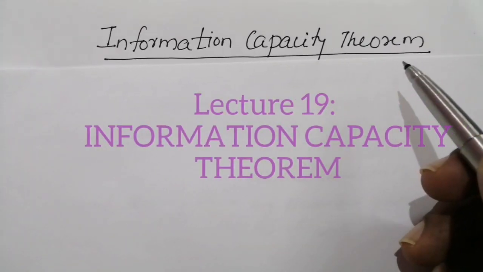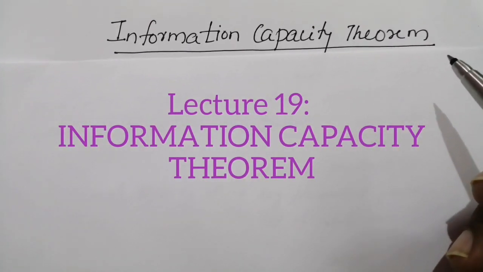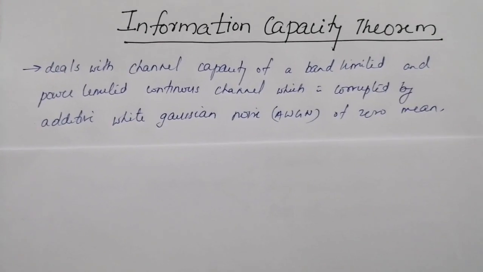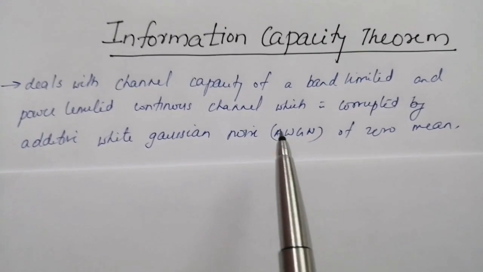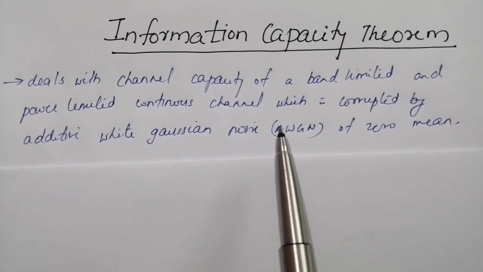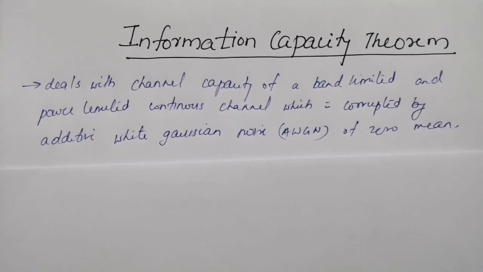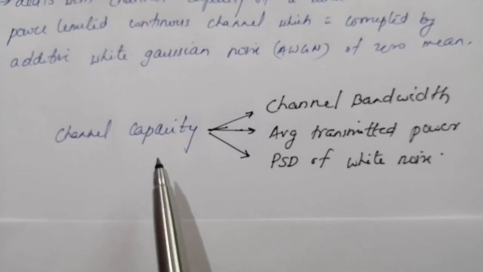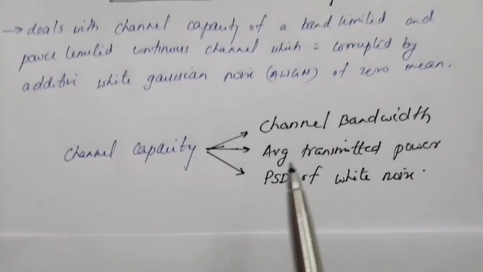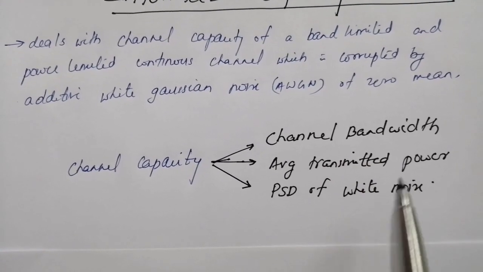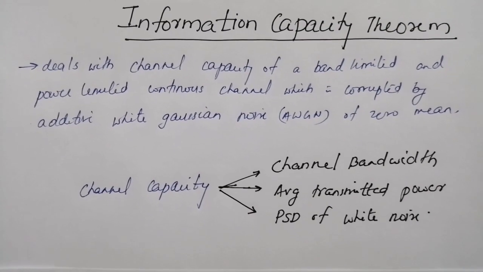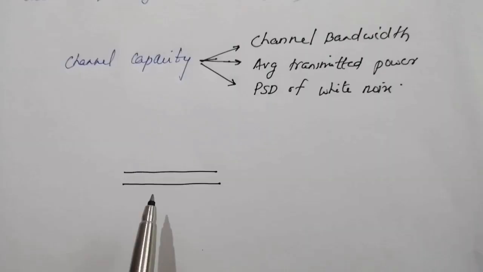Hello everyone, today we'll discuss the information capacity theorem. It is also called Shannon's third theorem or the Shannon-Hartley theorem. It deals with the channel capacity of a band-limited and power-limited continuous channel which is corrupted by zero-mean additive white Gaussian noise. It gives a relationship between the channel capacity of a continuous channel and three key parameters, namely channel bandwidth, average transmitted power and power spectral density of white noise on the channel.